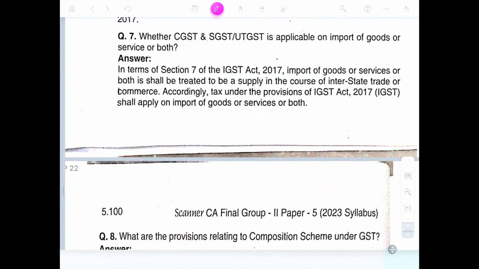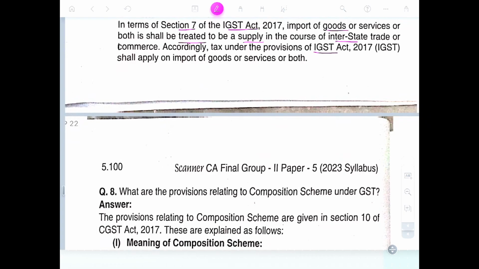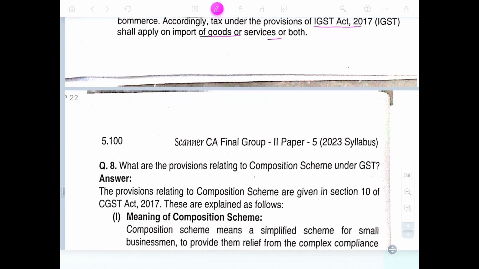Whether CGST, SGST, UTGST is applicable to import of goods or services or both? Under Section 7 of the IGST Act 2017, import of goods or services or both shall be treated to be a supply in the course of interstate trade or commerce. Accordingly, tax under the provisions of the IGST Act 2017 shall apply on the import of goods and services or both.